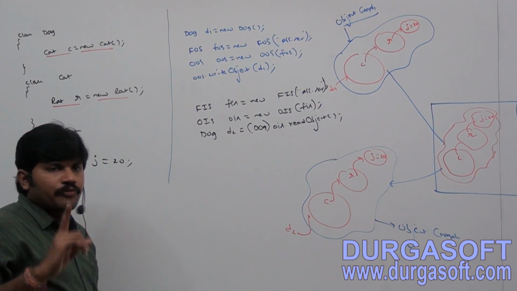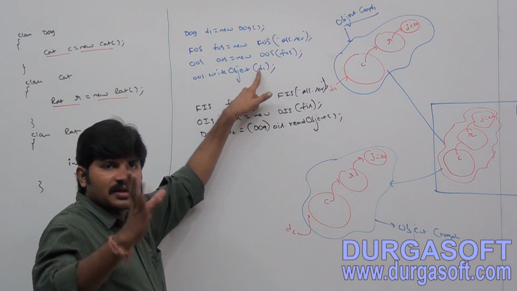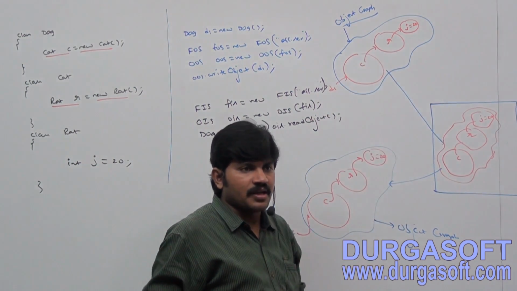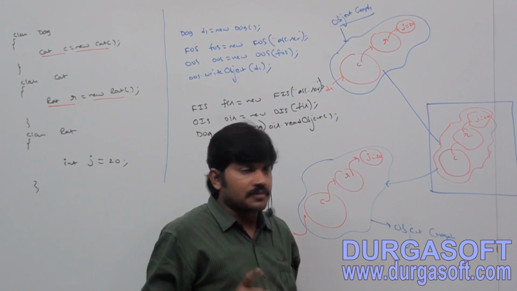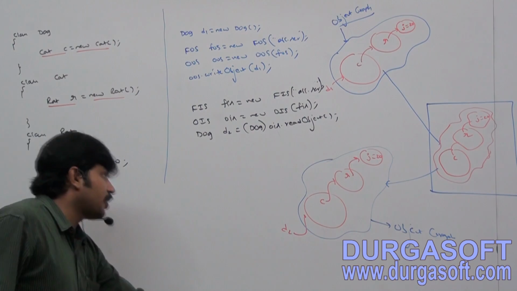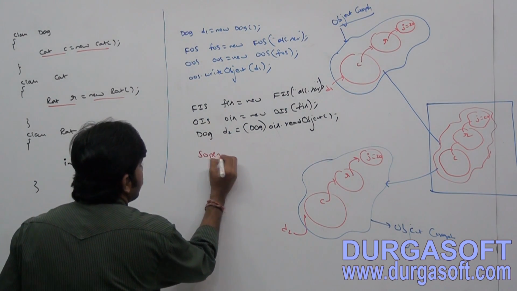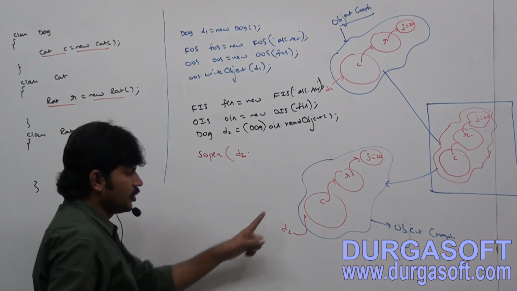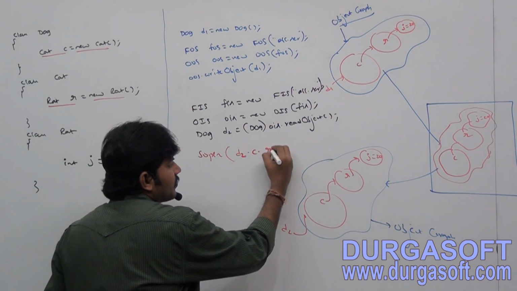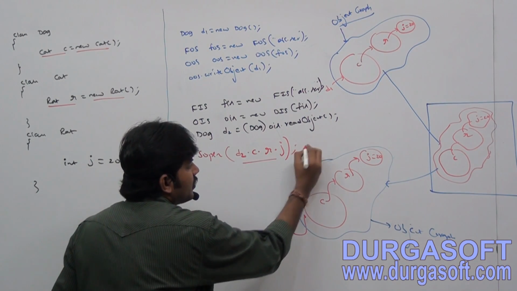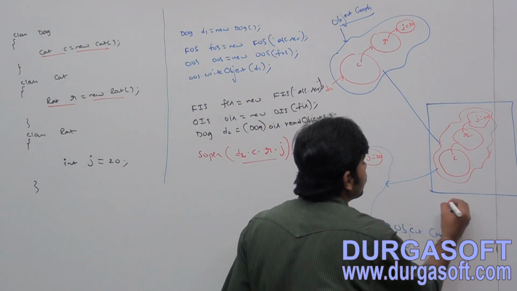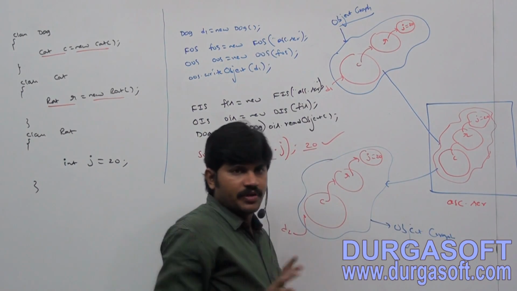Whenever we are serializing an object, the set of all objects which are reachable from this object will be serialized automatically. This group of objects is nothing but the object graph. Is it clear for all of you? If you want, I can print System.out.println of d2.c.r.j. The answer is 20. That's all, a simple terminology. Clear, right?